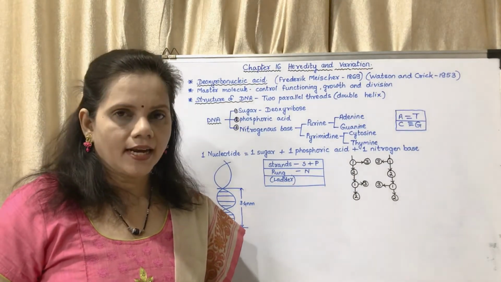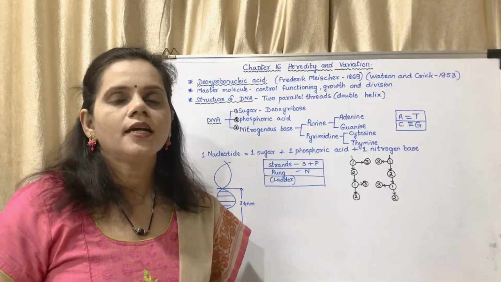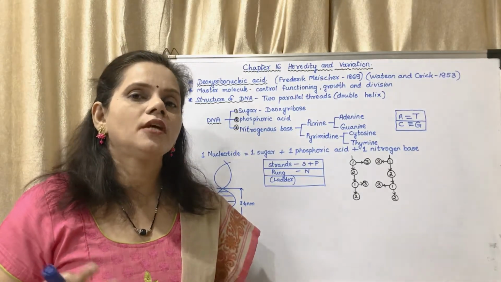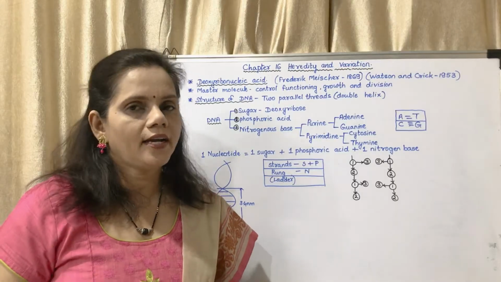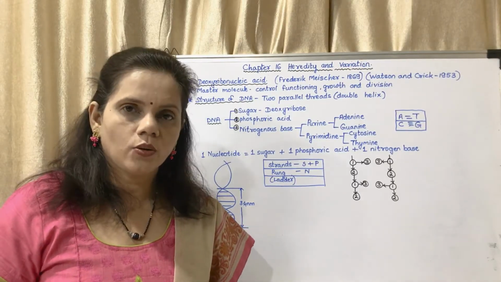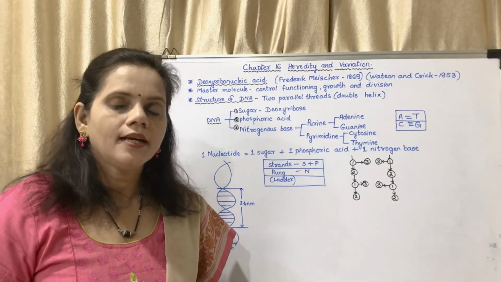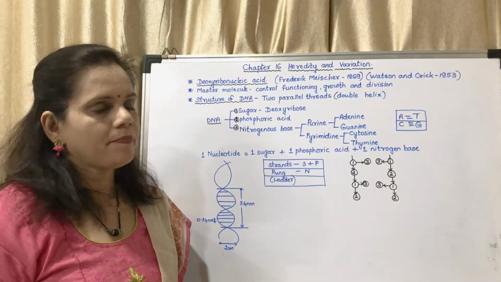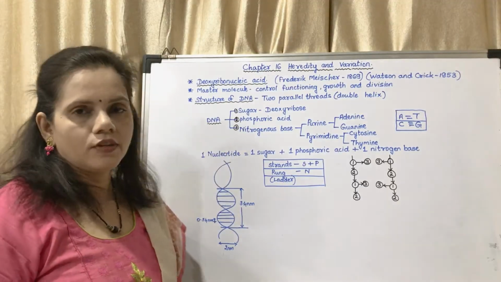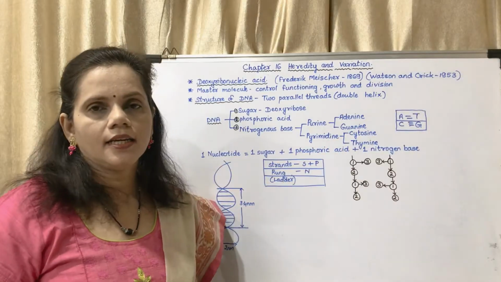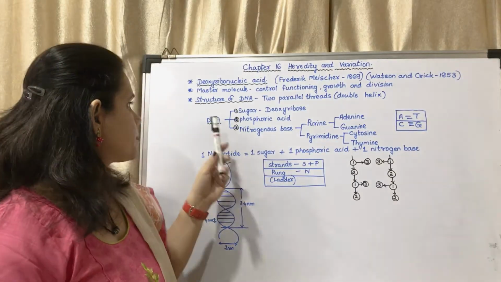Okay, every cell has to function properly, it has to grow properly, and it has to divide. That means it has to reproduce, it has to divide properly. All these processes are controlled by DNA. That is why it is said to be the master molecule. Now we will study the structure of DNA, which was put forward by Watson and Crick in the year 1953.